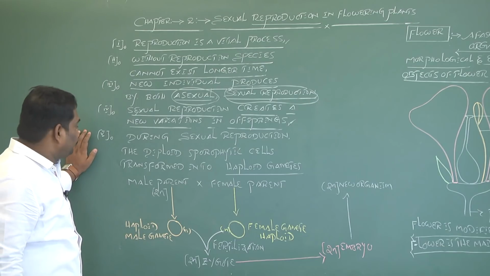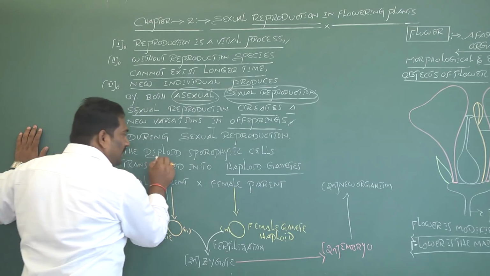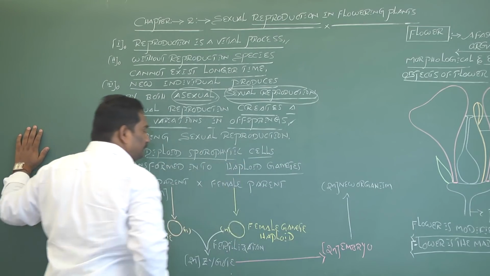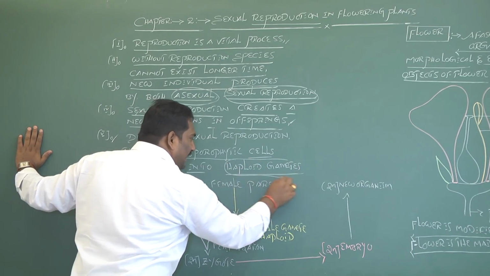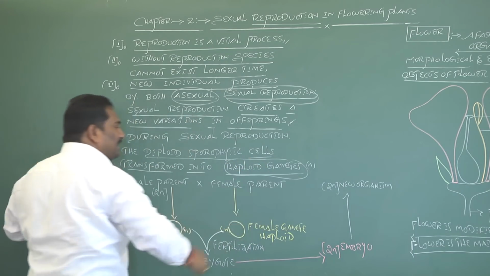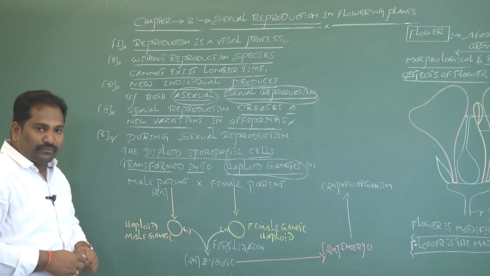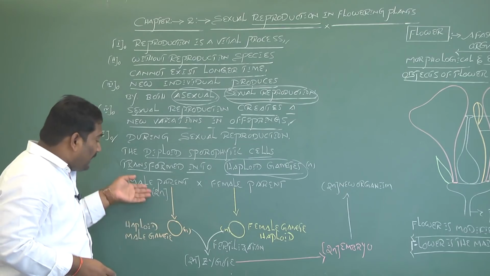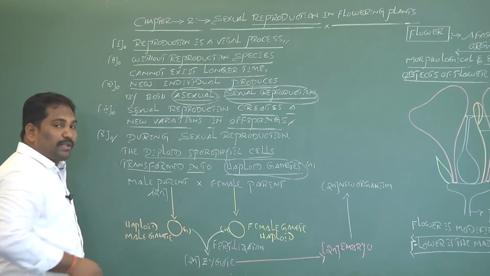During sexual reproduction, the diploid sporophytic cells are transformed into haploid gametes, male gametes and female gametes. For example, this is one male parent body. The dominant phase in the male parent body is the sporophyte, which is diploid.